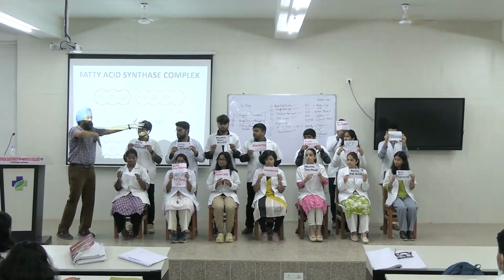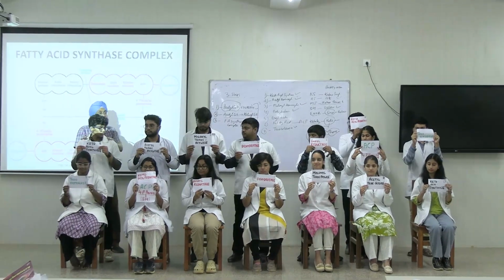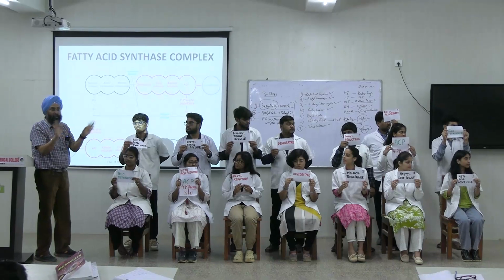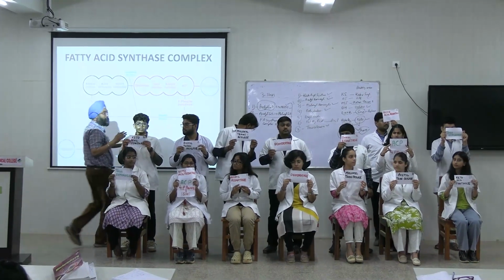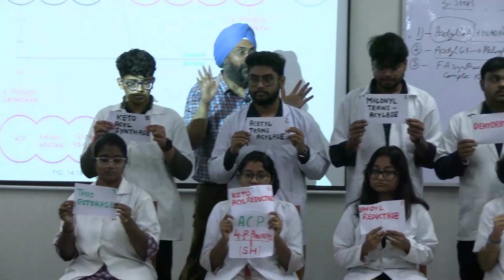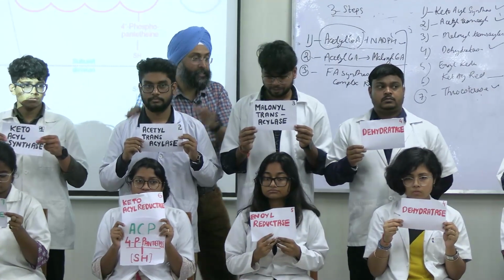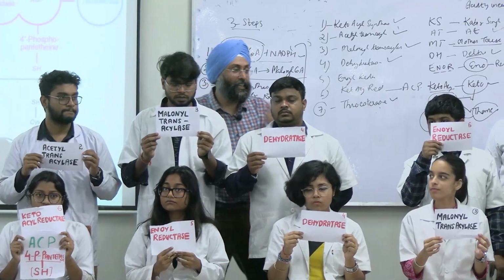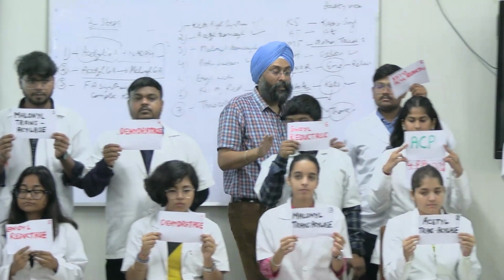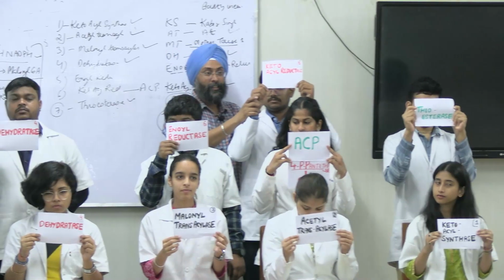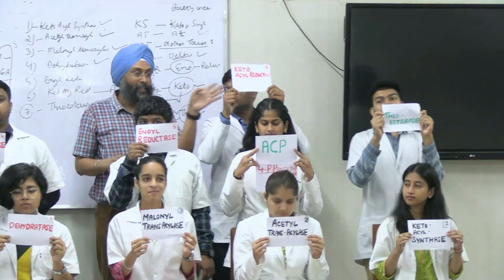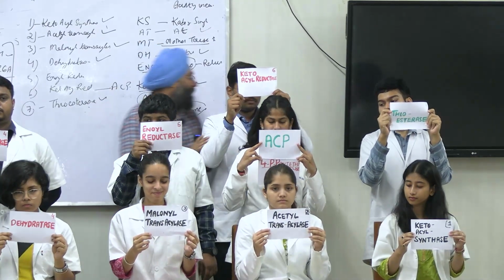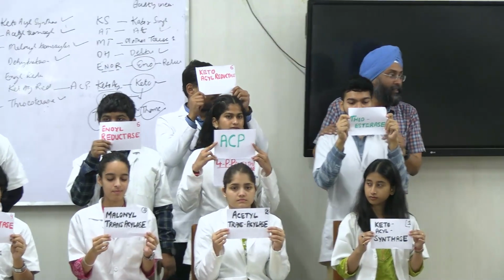So these are going diagonally. I started from the first enzyme here, and remember one thing, unity is strength, the dimer is functionally active. Monomer will not work alone, right? So the first enzyme is our ketosyl synthetase, acetyl transacylase. Tell me the name, speak. Malonyl transacylase, dehydrogenase, enol reductase, and this is our ketosyl reductase. And this was caught by ACP, then 4-phosphopantetheine, and the last enzyme is our thioesterase, right?